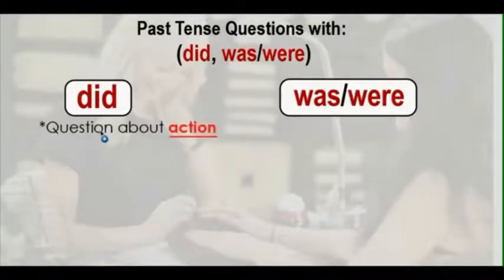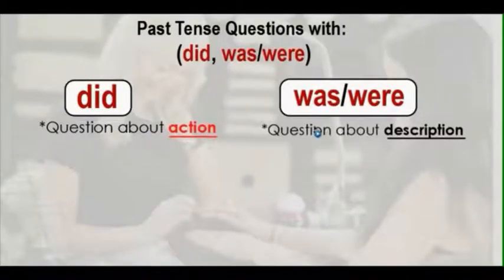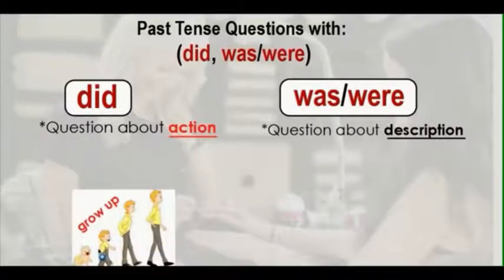Well, first, did we use for questions about action. Action. So, was we use for questions about description. So what's the difference between a question about action and a question about description? Well, let's look at this example. The verb grow up. Grow up is this action.